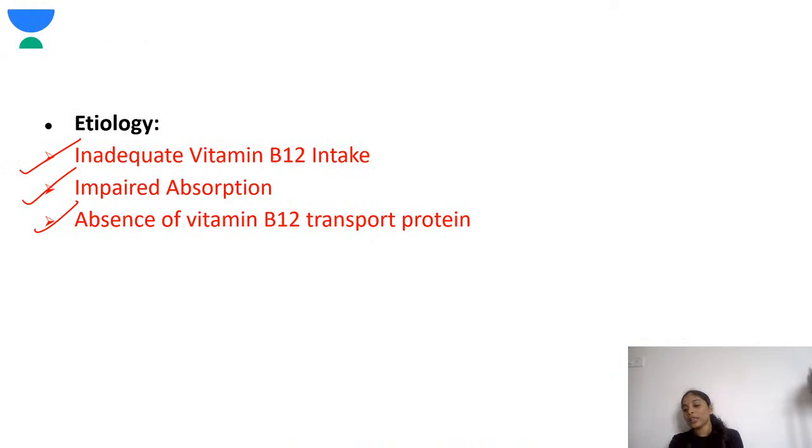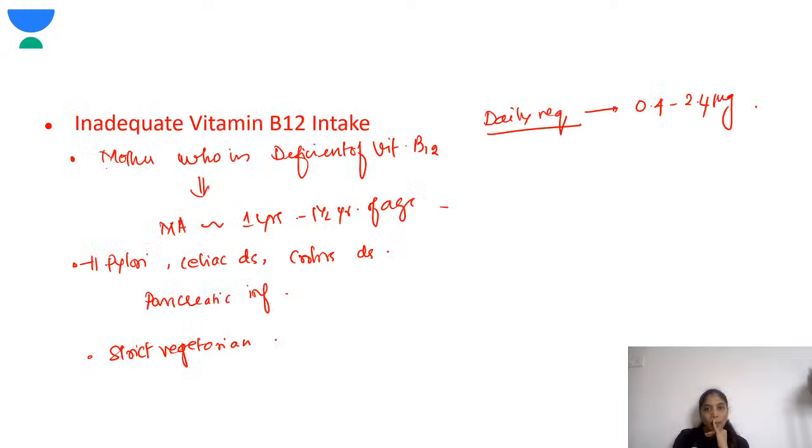So vitamin B12 deficiency can occur because of low vitamin B12 intake, impaired absorption, or the vitamin B12 transport protein being absent. What is the vitamin B12 transport protein? Over here I've said the most important is the transcobalamin. If the transcobalamin is absent, again the vitamin will not be absorbed by the body. So that you should know. So, inadequate vitamin B12 intake.